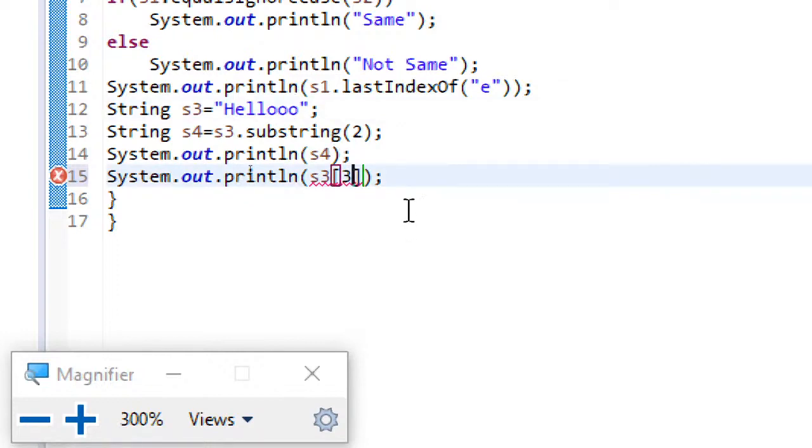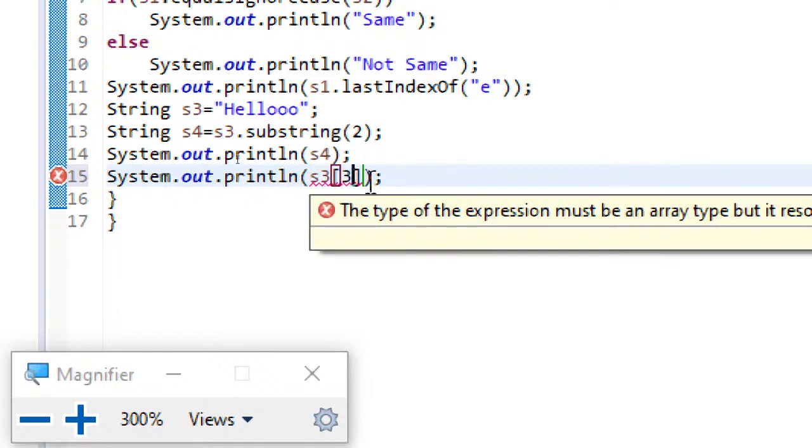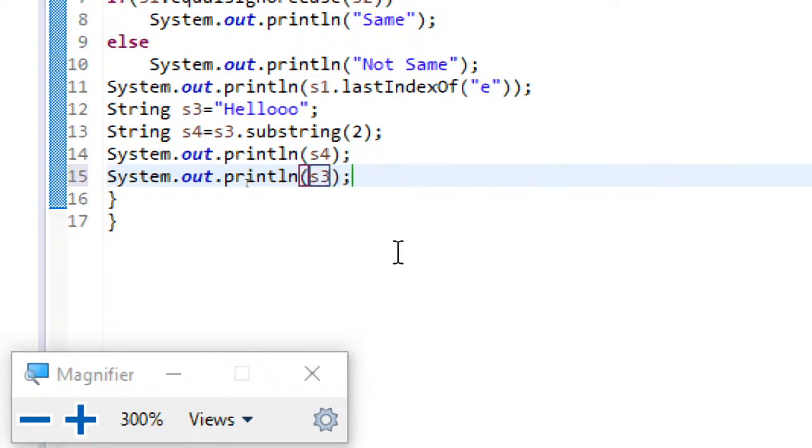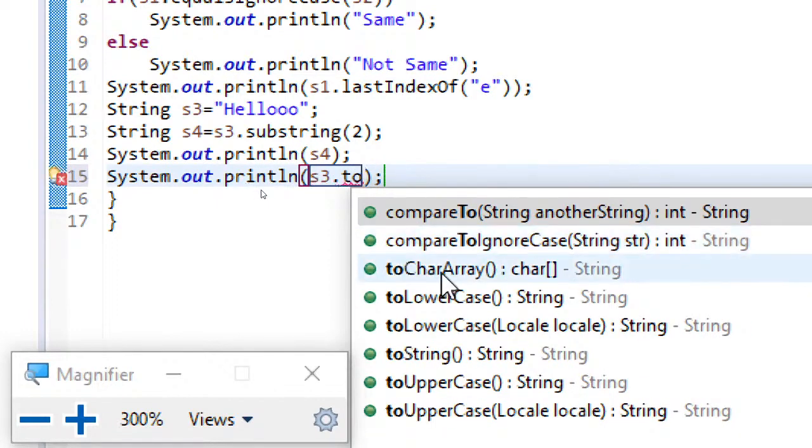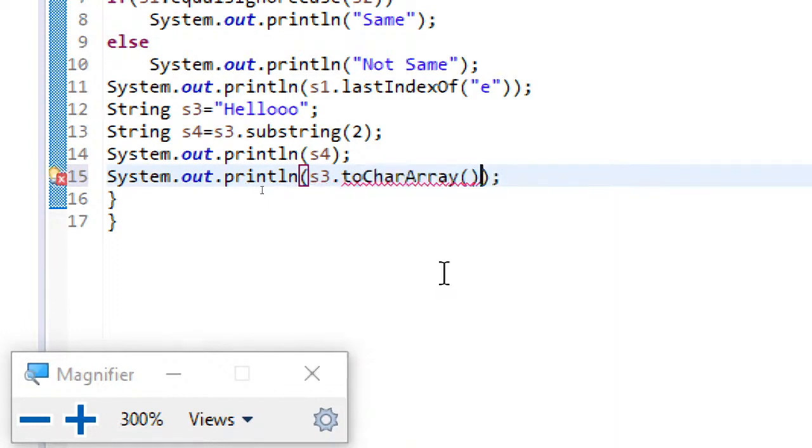So straight away you can't do this, but one way is you can use the toCharArray method, and then you can give the required index. This is how you can do.